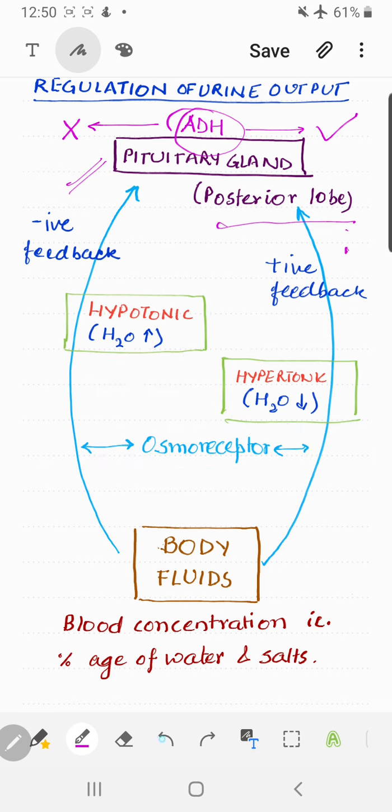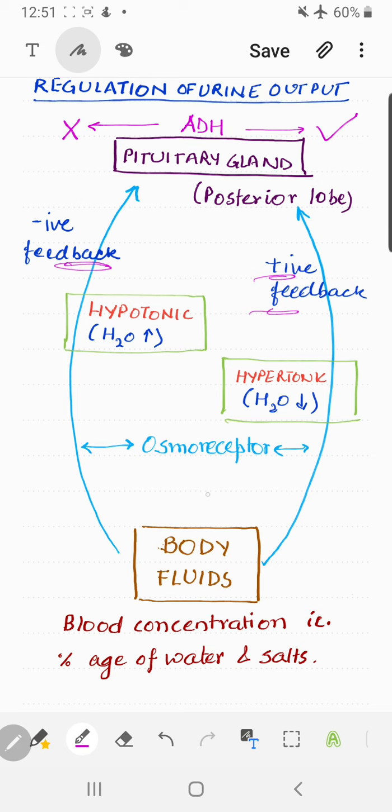Right, children? So when the message is sent to pituitary, what you have to see is I've written here at two places, negative feedback and positive feedback. Negative feedback is sent to pituitary to stop something when you don't want anything to be secreted from pituitary, right? When you already have the things in bulk, you don't want any more to be retained. That's why you send a negative feedback that okay, we don't need this much of hormone anymore, right? This is negative feedback to stop the secretion, and positive feedback is sent to start the secretion.